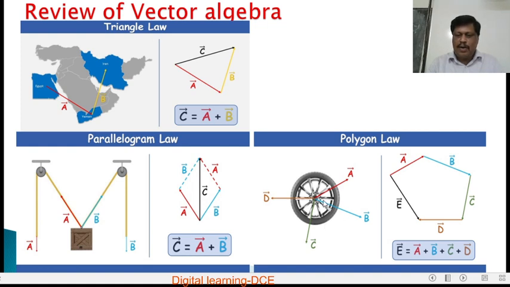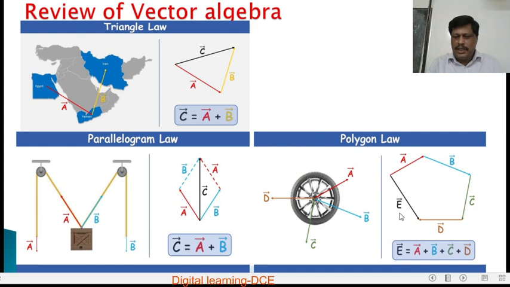So if you draw a polygon by drawing lines parallel to all these vectors, here vector A parallel to A, vector B parallel to B, vector C parallel to C, vector D parallel to D, and represent all these sides taken in order, vector A, B, C and D, then the closing side of the polygon taken in opposite direction, that is vector E, represents the resultant of all these vectors.